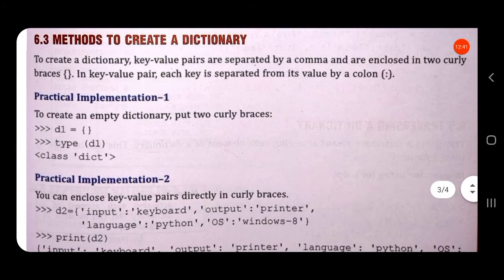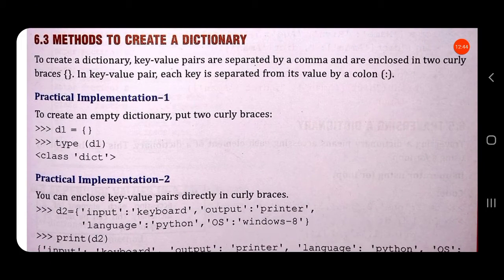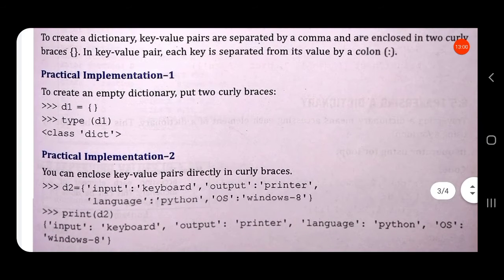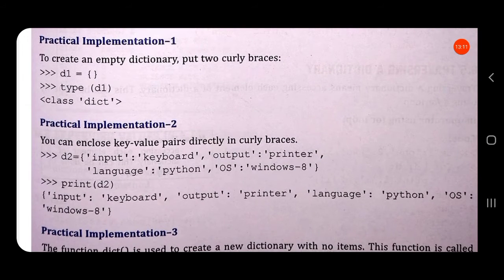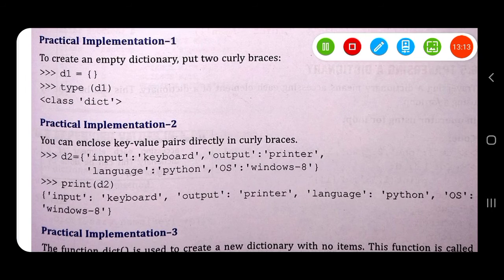Now, let us see different methods to create a dictionary. To create a dictionary, key value pairs are separated by commas and are enclosed in curly braces. In a key value pair, each key is separated from its value by a colon. The first one is to create an empty dictionary.